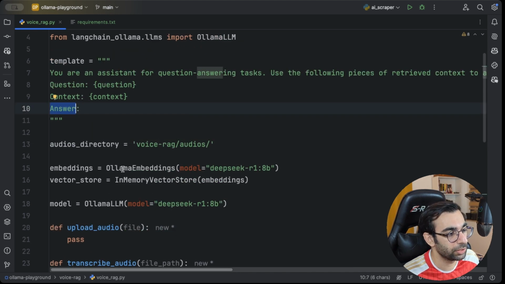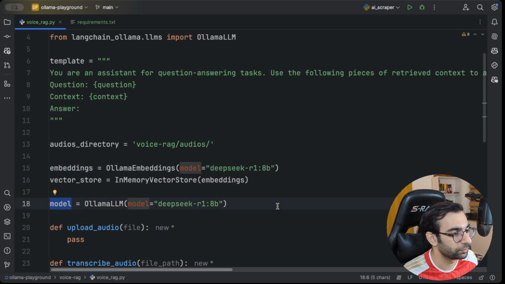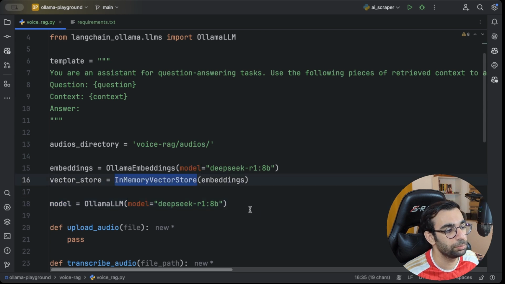As I mentioned, I'm gonna use Ollama's Deepseek R1, both as my embeddings and also as my model. And I'm gonna just use an in-memory vector store. You can use something with persistence like ChromaDB. For this showcase, I'm just gonna stick with a simple in-memory vector store. So that's it. That's our high-level view of the project. Now let's get into the detail and write some code.